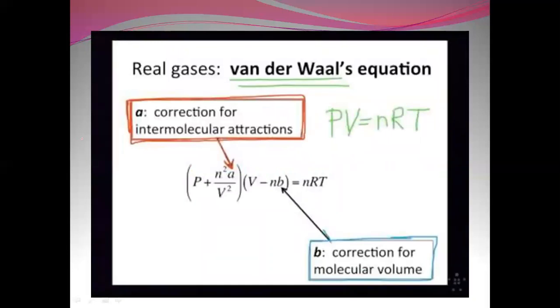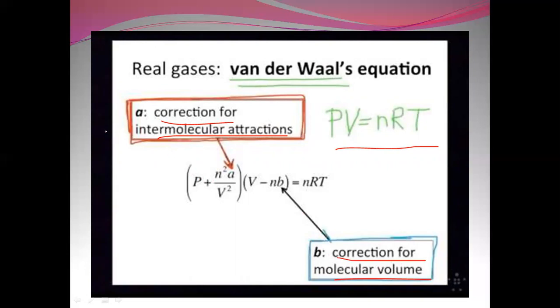So to explain the deviation, the ideal gas equation, PV equals nRT, is changed by applying a correction for the intermolecular forces of attraction and a correction for molecular volume.